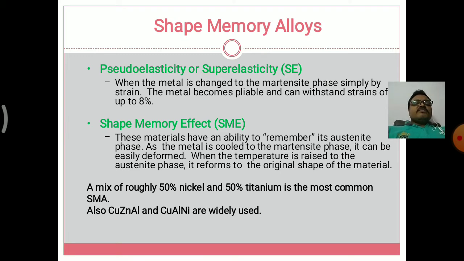It is equally distributed, 50-50 percent. Also copper zinc alloy and copper aluminum nickel are widely used. Above all, nitinol is the first preferred and most highly used shape memory alloy for industrial as well as research purposes.